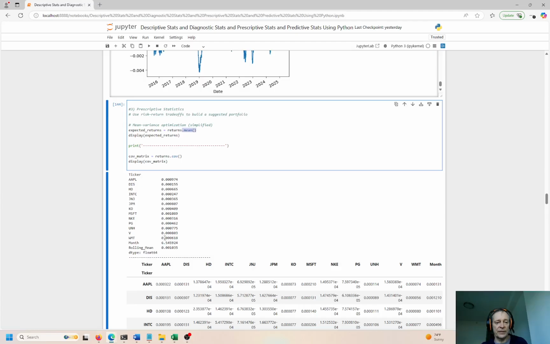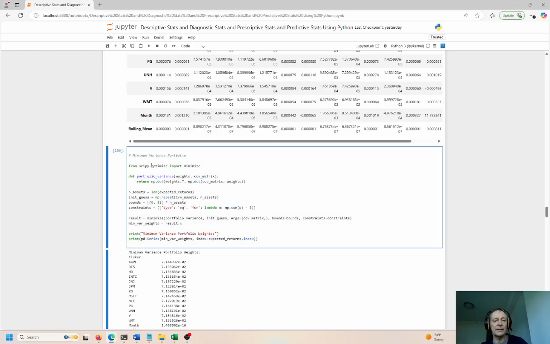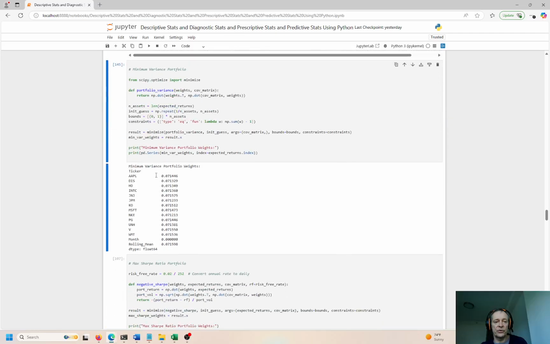Okay, so we see all the average returns, 0.000974, 0.000618. These are the mean returns for the whole portfolio. Minimum variance portfolio here. So we're getting into more portfolio management, asset management, wealth management types of discussions here. So again, remember, it's all finance. I'm trying to talk about 4 different statistical analyses here: descriptive, diagnostic, prescriptive, and predictive. And I'm trying to give an example of each one.